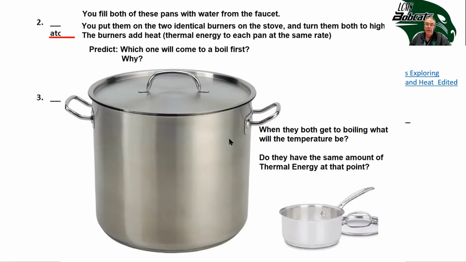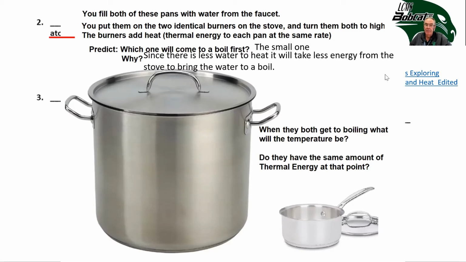Predict which one do you think will boil first and why? Well, this is where we're talking about thermal energy increases as temperature increases. So both of them are going to be increasing in temperature. But thermal energy also increases as mass increases. And it's common sense that the pan with just a little bit of water will boil first. So the small one is going to come to a boil first. And why? Since there's less water, it will take less energy for the stove to bring that water to a boil. So this is where thermal energy depends on mass.